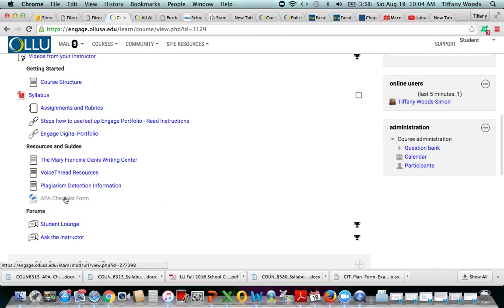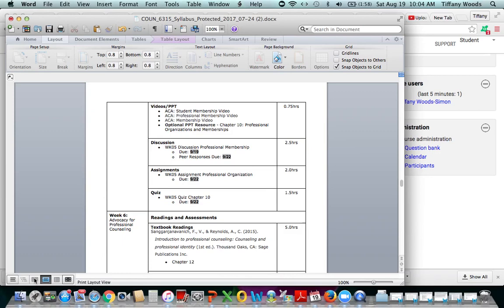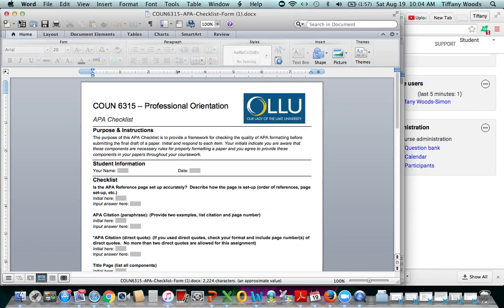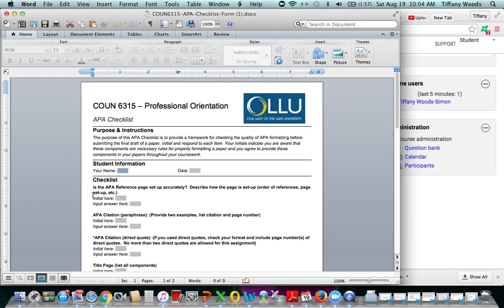The APA checklist form is also here. So here's the APA checklist, and if the assignment calls for it, you can find it either in the Getting Started or the link in the instructions will also take you to it.